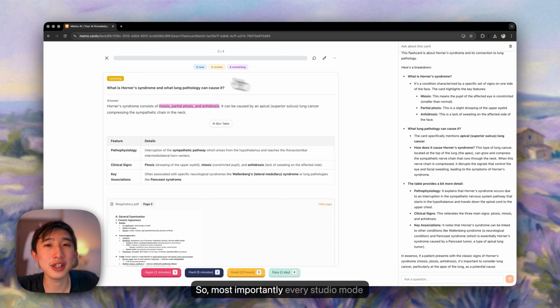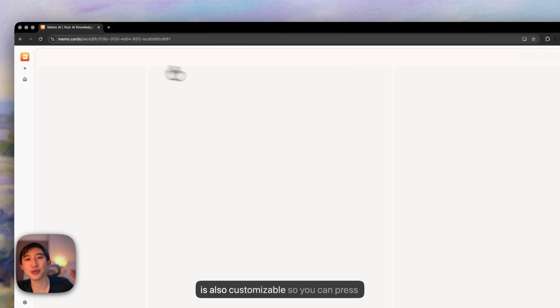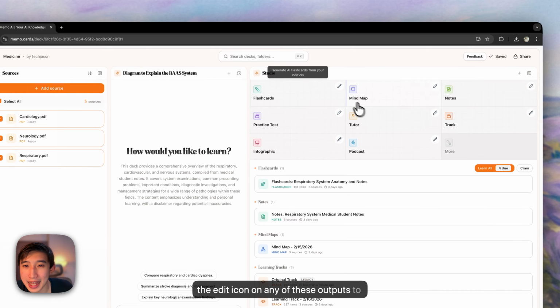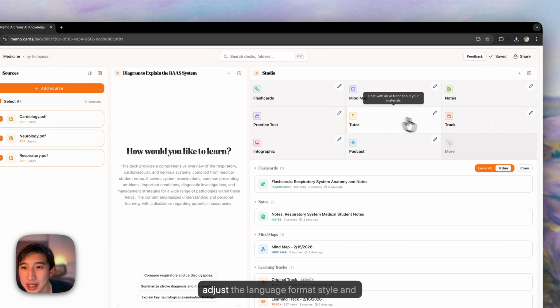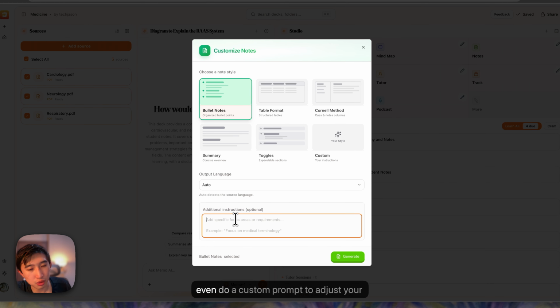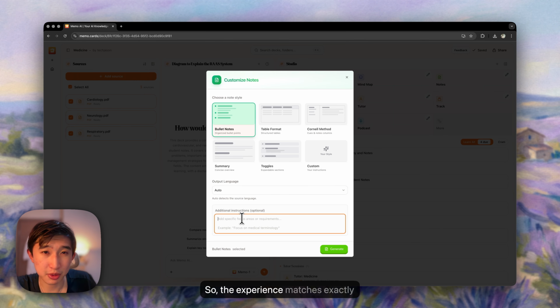So most importantly, every studio mode is also customizable. So you can press the edit icon on any of these outputs to adjust the language, format, style, and even do a custom prompt to adjust your output. So the experience matches exactly what you want to learn best.